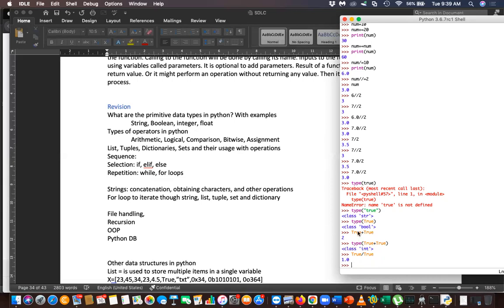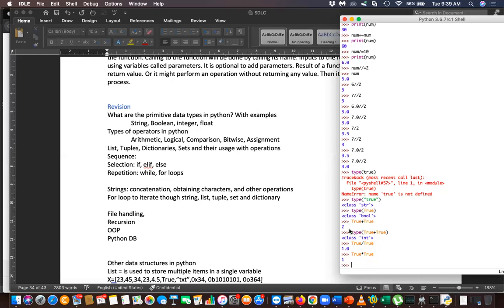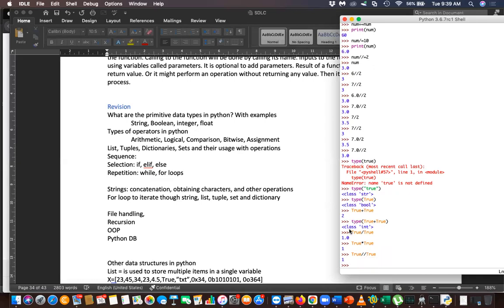True will be treated as 1. That's right, 1 divided by 1 is 1.0. If you multiply true by true, what will happen? It is 1, 1 into 1 is 1. If you floor divide true by true, what will happen? So these are the things I have never tried, but I'm trying. I just want to see. So you have to see all the impossible things.